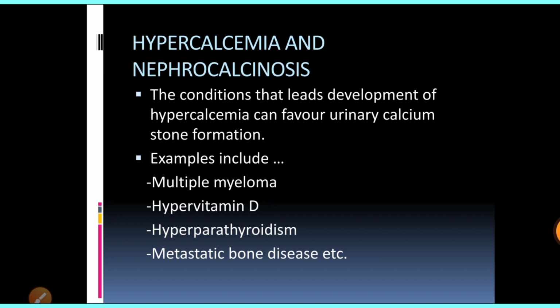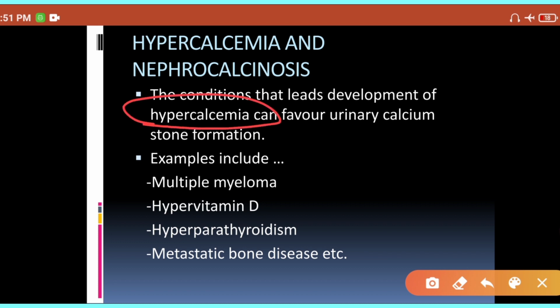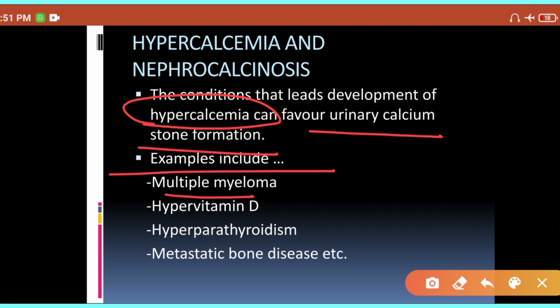Alright, now hypercalcemia induced nephropathy, that is also known by the name nephrocalcinosis. So guys, excessive calcium in your blood, known as hypercalcemia, is not good for you, because you can develop calcium stones. The most common complication of hypercalcemia is development of calcium stones, and the examples of hypercalcemia are multiple myeloma, hypervitaminosis D, hyperparathyroidism, and metastatic bone disease.